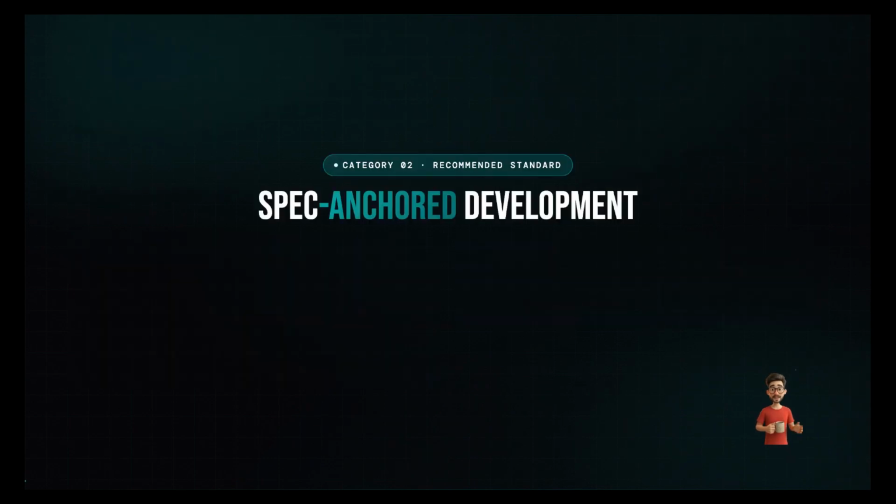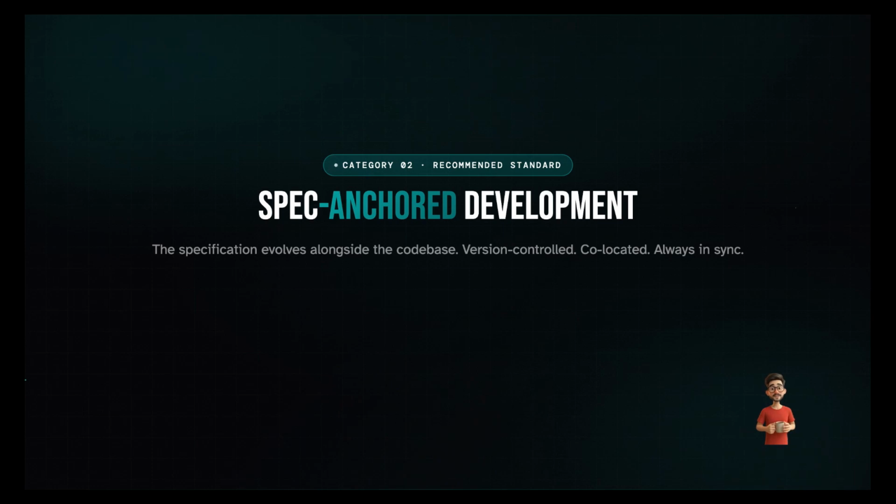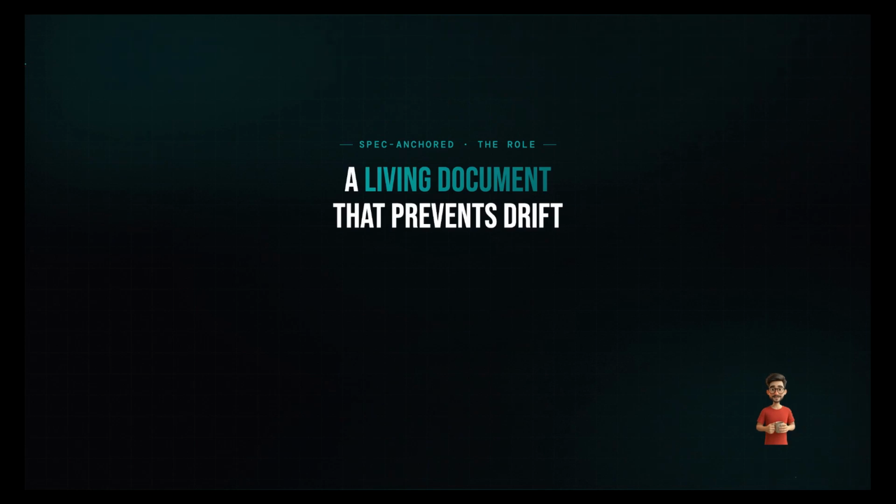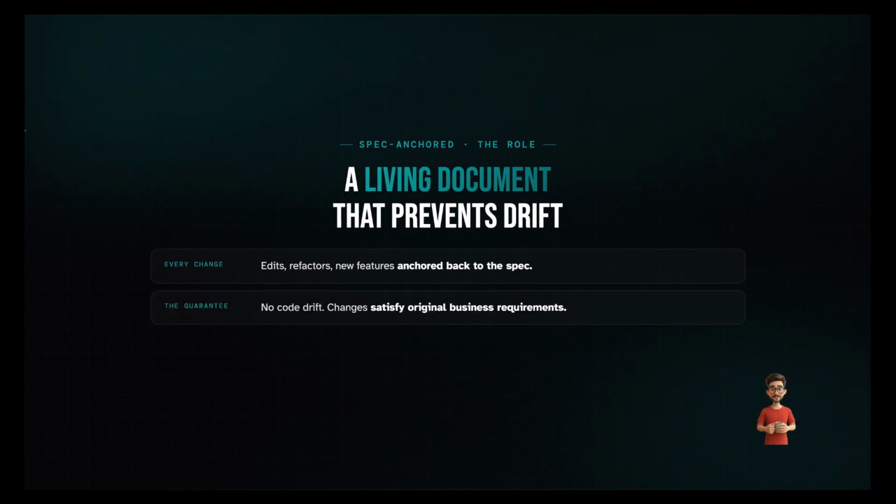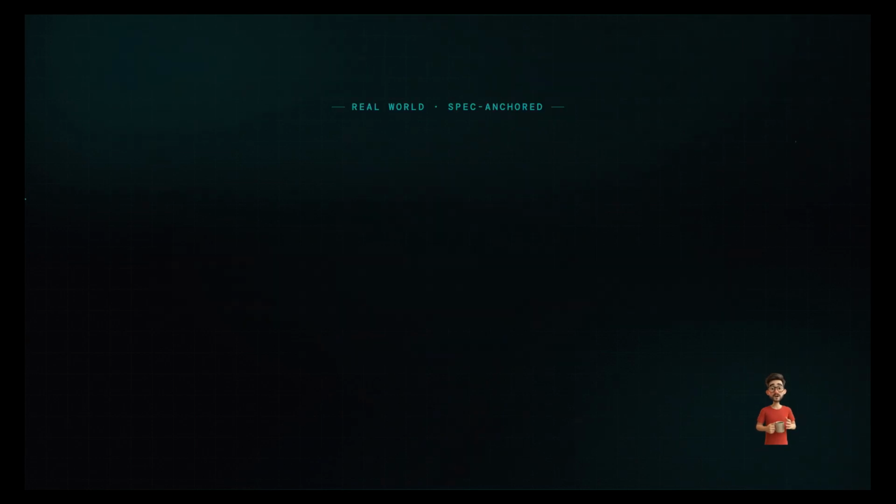Category 2 is Spec-Anchored Development, considered the recommended industry standard today. The specification evolves alongside the codebase across its entire lifecycle. It lives in version control, co-located with the application, always in sync. The spec becomes a living document. Every AI edit, every refactor, every new feature is anchored back to it. This prevents code drift. Changes still have to satisfy the original business requirements, no matter who or what made them.